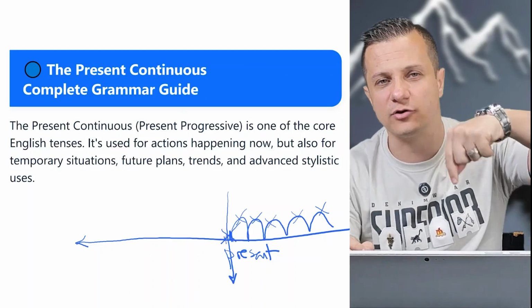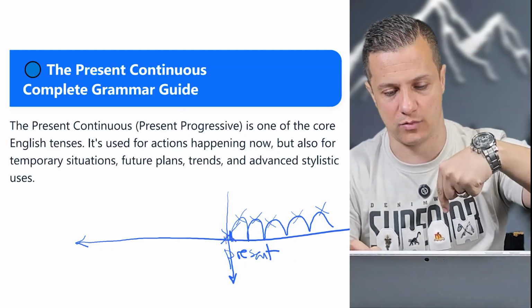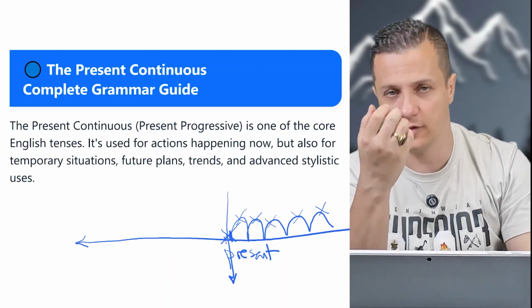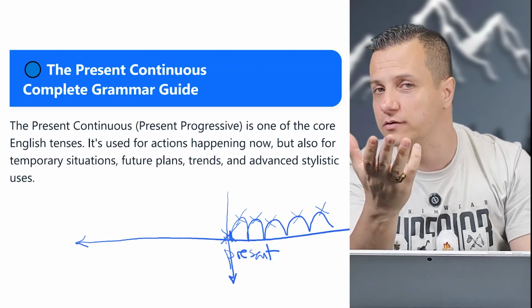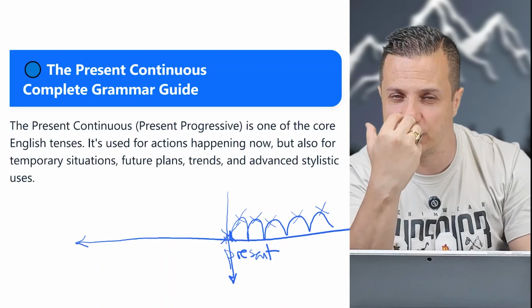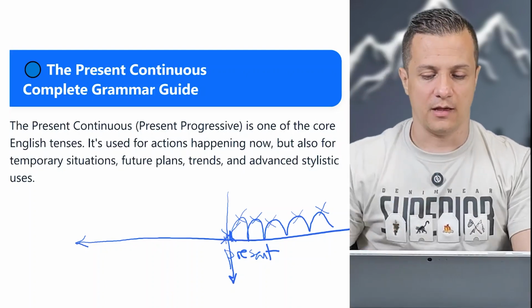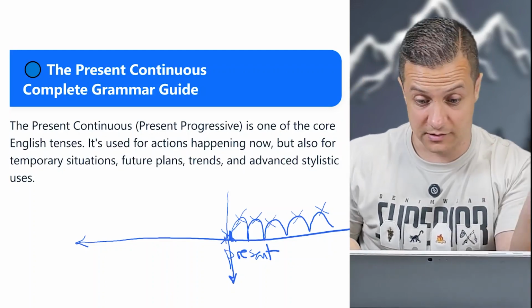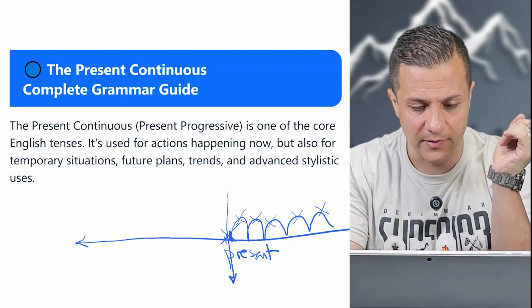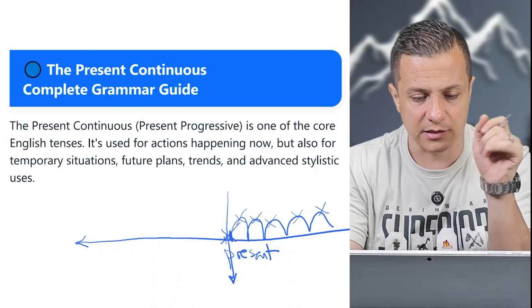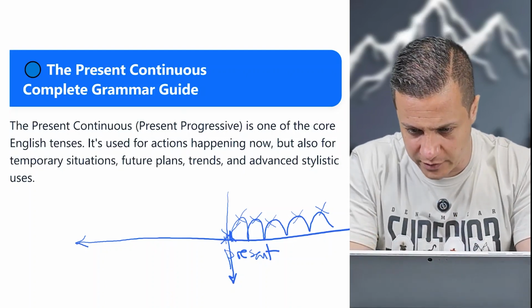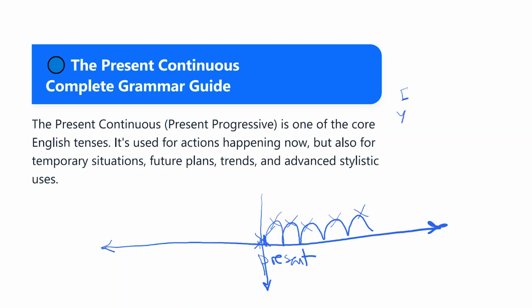Action happening right now, around now, okay? Right now, I'm speaking, I'm teaching, okay? You're listening to me, you're watching my clip, I don't know, you're taking notes and so on. And you know, the tense is a bit different. I mean, the formula, I'm going to tell you. The formula would be the subjects I, you, he, she, it.